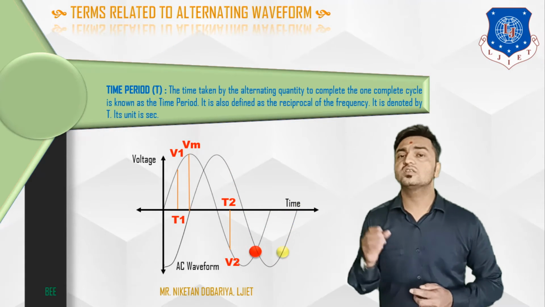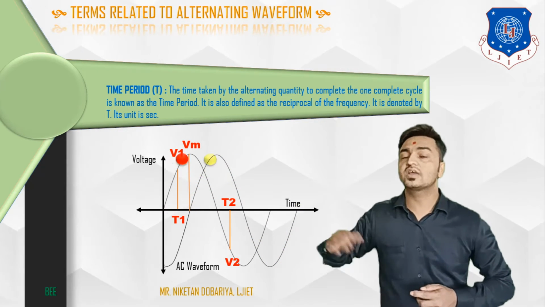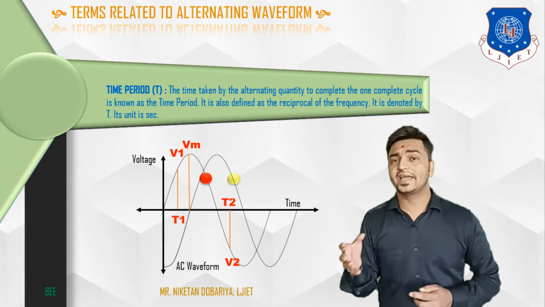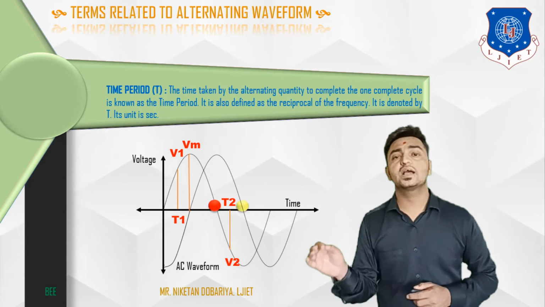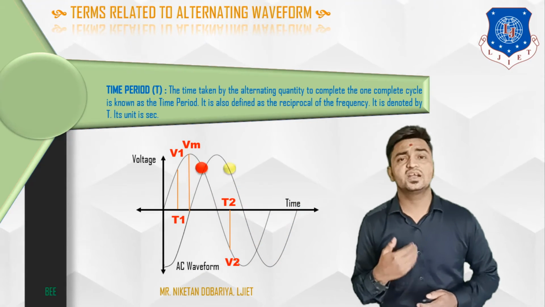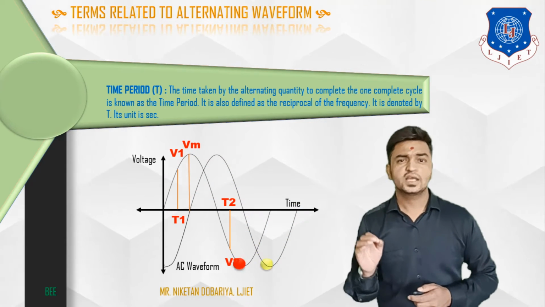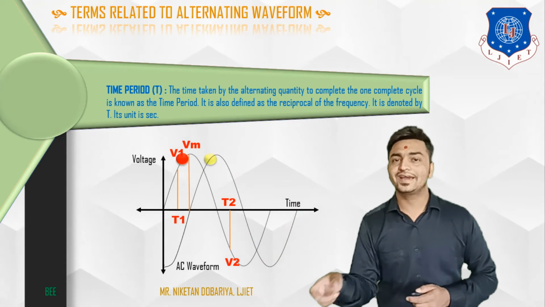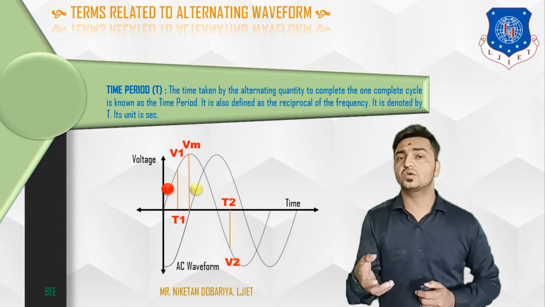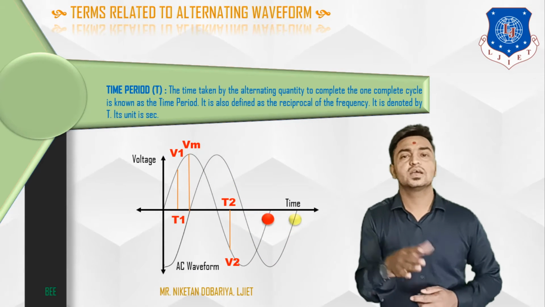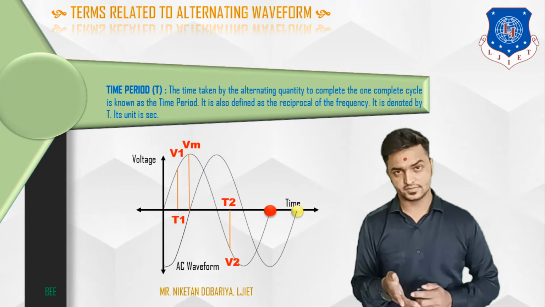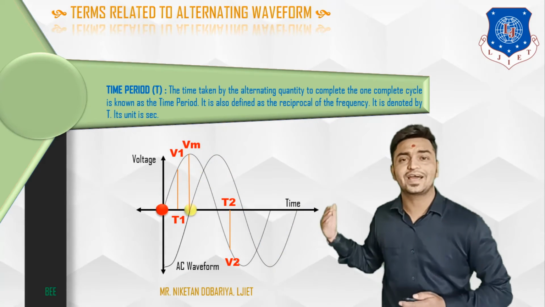As well as you can relate these terms with angular frequency. Previously we had defined angular frequency, and that was omega is equal to 2 pi F, in which we had defined the relation between angular frequency omega and frequency. You can just put the value of frequency is equal to 1 upon T, and again you can derive the relation between omega and time period T. So this was the time period.